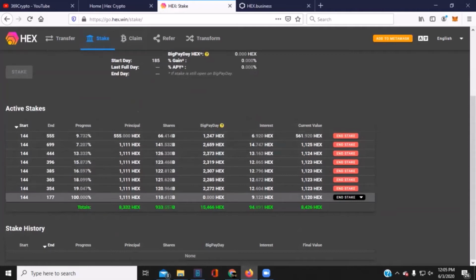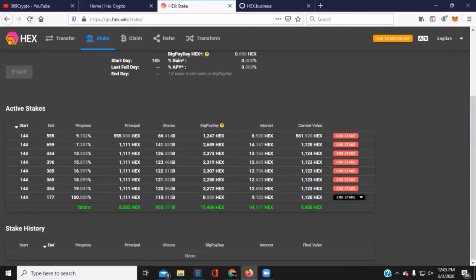So this stake ended on day 177 when the adoption amplifier ends at 0 UTC, or 6 o'clock Eastern time in the United States. What happened then is this stake is considered an ended stake, and you can get out of it and mint your tokens back plus the interest that you've earned for that stake at that time.